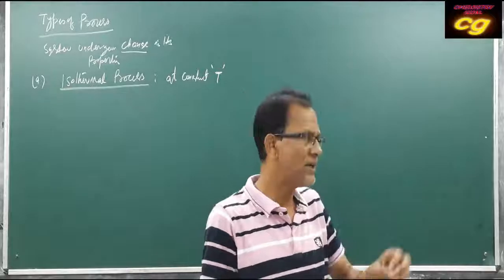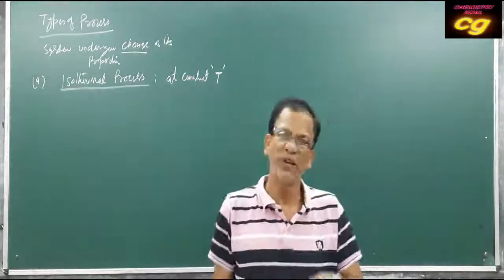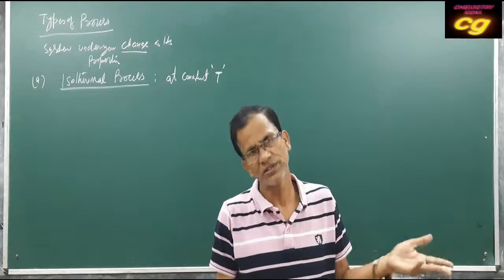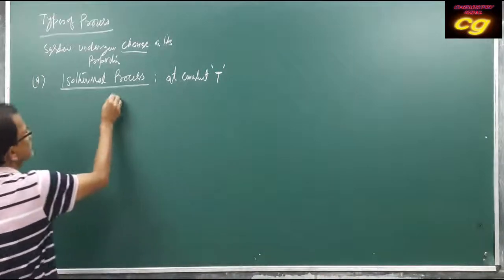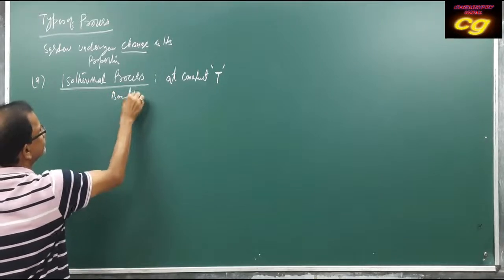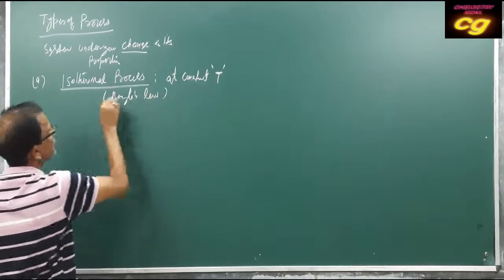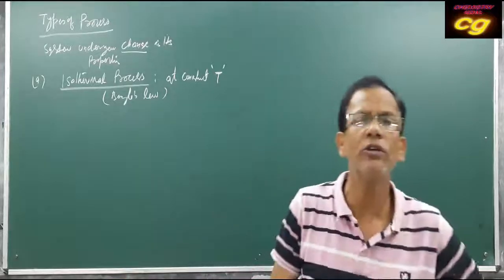Suppose you bring change in the volume and pressure. If pressure is changed, then volume will be changed. That is Boyle's law. If you apply Boyle's law to a gas, you can say it is an isothermal process.